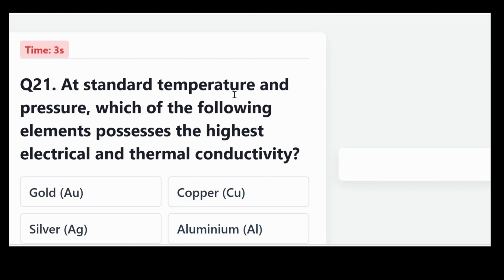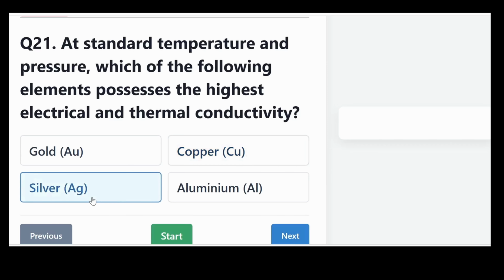At standard temperature and pressure, which of the following elements possesses the highest electrical and thermal conductivity? Is it gold, copper, silver, or aluminum?